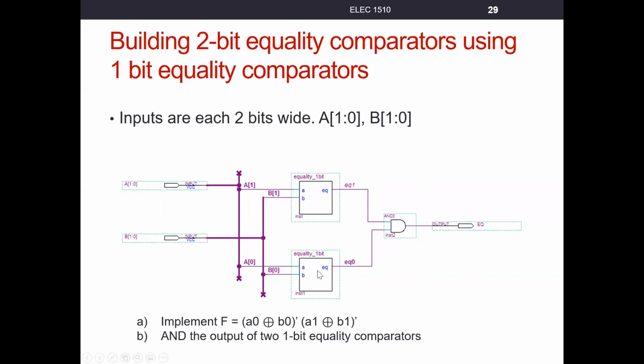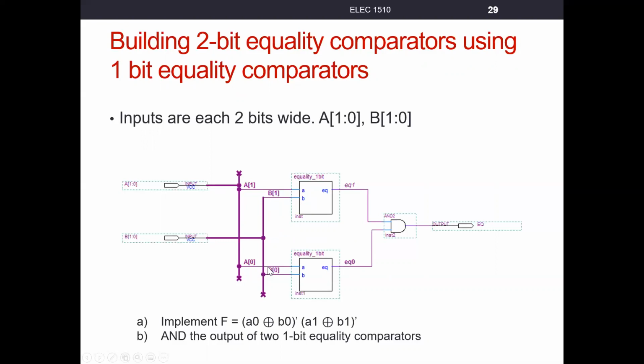The output of this circuit is does A0 equal B0? We said then we need to AND those two values together after we compare bit pairs. We AND that together, and our overall output here I named EQ, right? This will actually give us the same representation as that Verilog module we wrote. And we can write a Verilog module instead of using these block symbols, using 1-bit equality comparators.